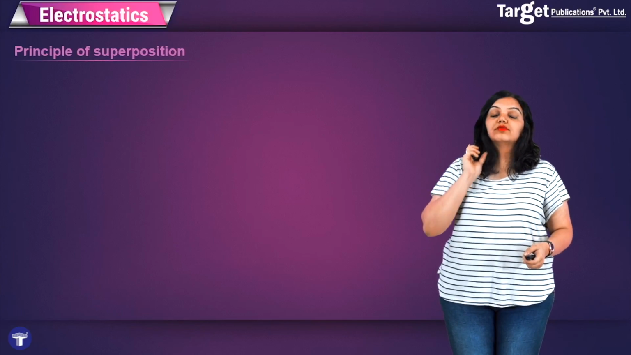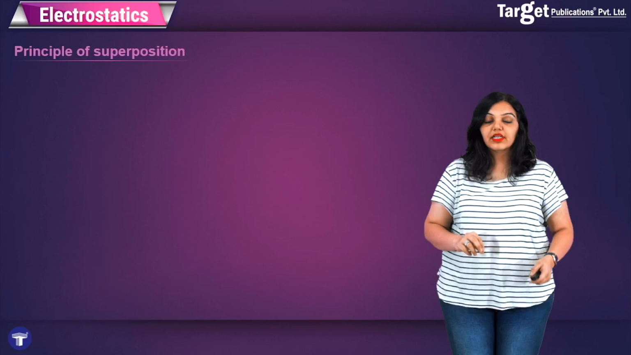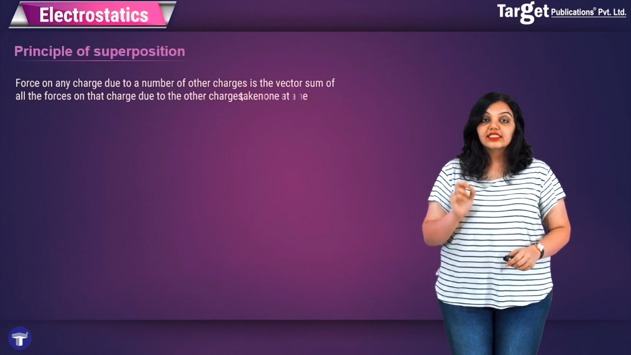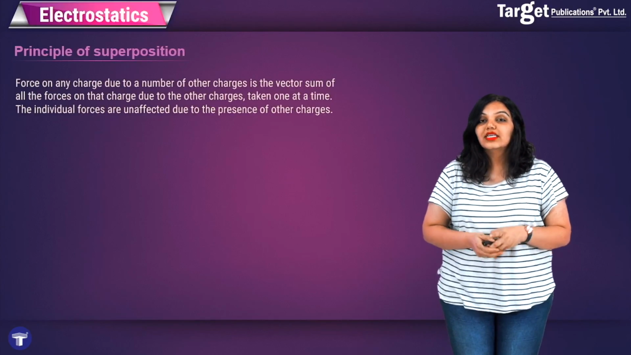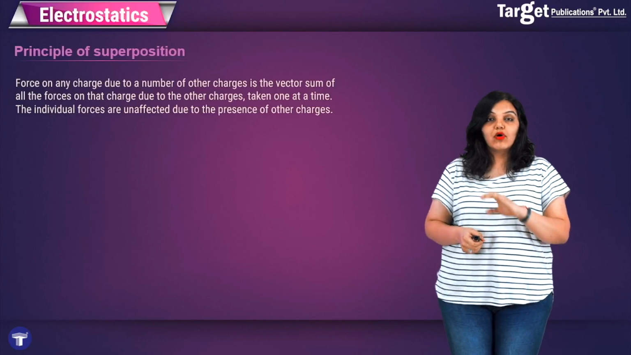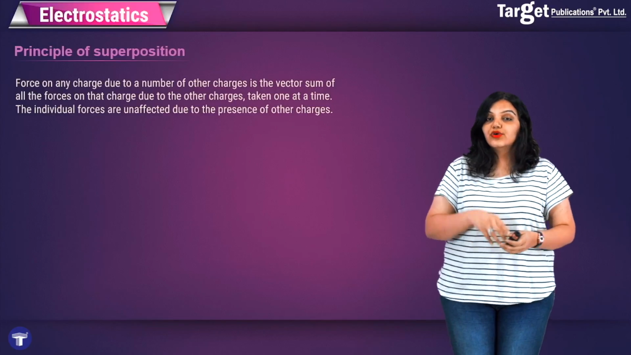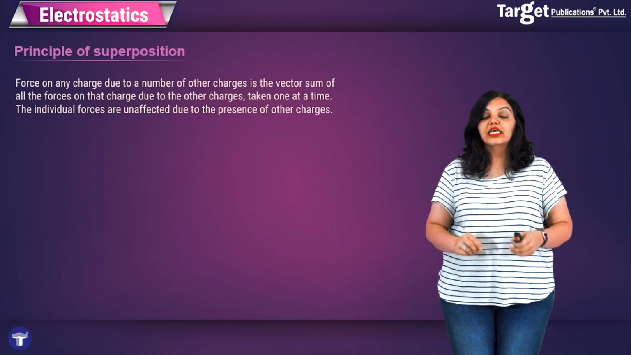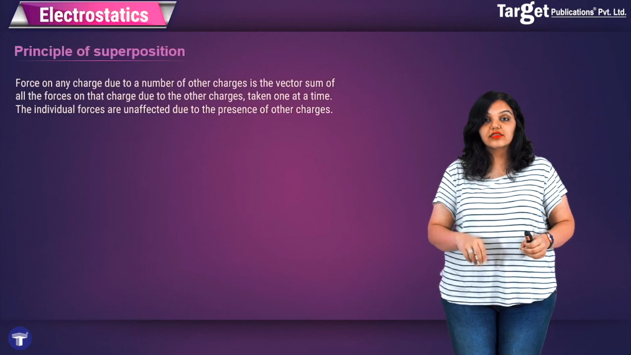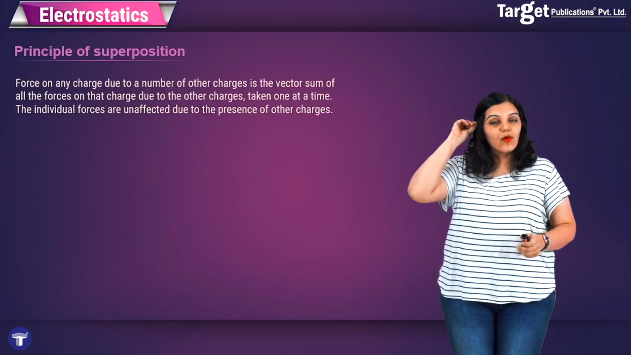The principle of superposition is thus a very important principle, and it basically says this. It says that the force on any charge due to a number of other charges is the vector sum of all the forces on that charge due to the other charges taken one at a time. The individual forces are unaffected due to the presence of other charges. Now, what does this mean?